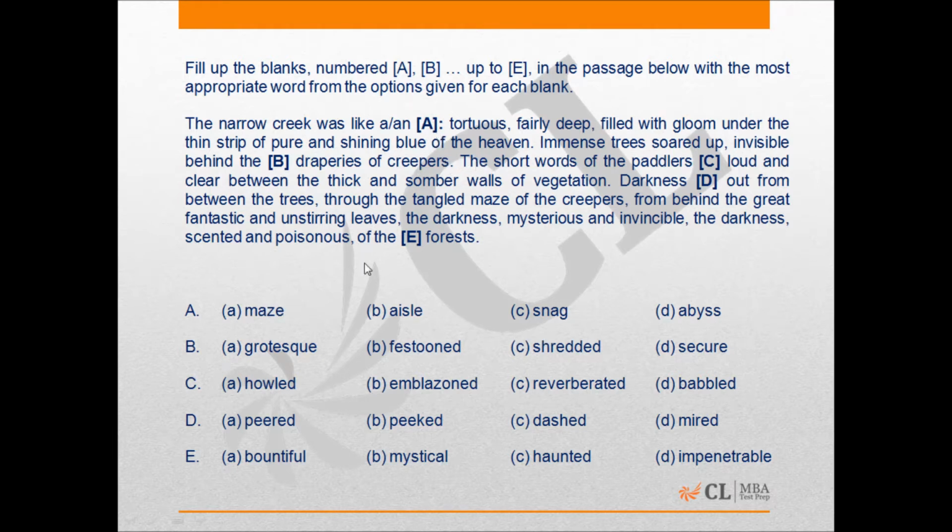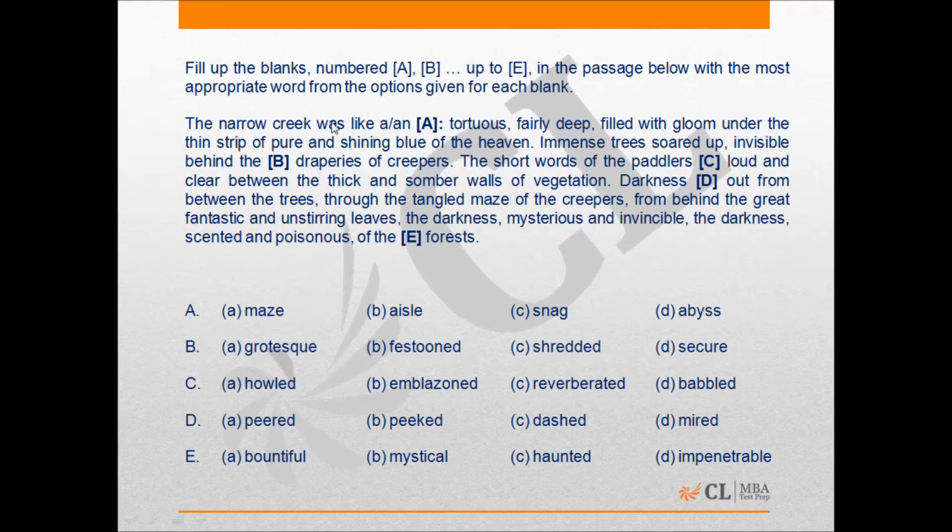Now the important part about this question is that you sometimes might want to solve C before you can solve A. And why is that? Because when you read the context completely, that is when you get to know which blank is going to have which option, right? So that's why it's necessary to read the entire context and then try and fill in the blank. So let's just read it once.